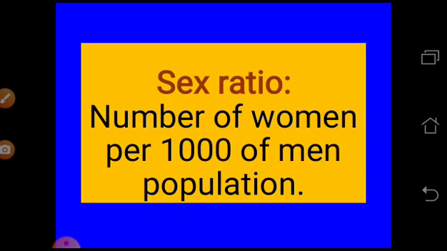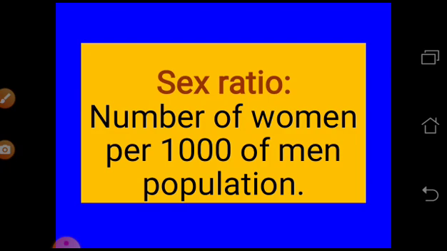Sex ratio. The number of women per 1000 men in the population. That means how many women there are per 1000 men, then only we can find the sex ratio. Mostly we find that the sex ratio is actually below. That means per 1000 men there are fewer women, okay. So it is actually a concern for us.